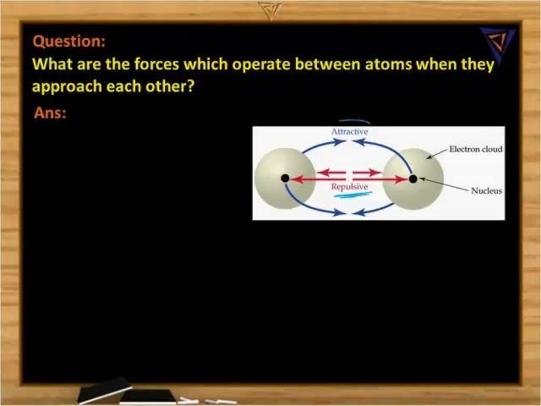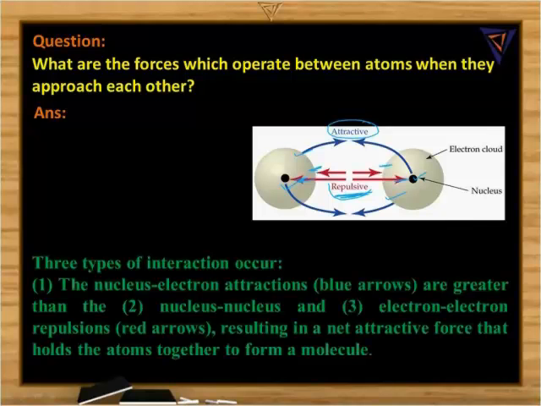Now tell me why the attractive forces arise. The attractive forces are between the nucleus of one atom and the electrons of the other, and vice versa: the nucleus of the second atom and the electrons of the first one. That is the attractive force. Then why do the repulsive forces exist? One is repulsion between the positively charged nuclei, and the other is repulsion between the electrons. So totally, three types of interactions occur: the nucleus-electron attraction, the nucleus repulsion, and the electron repulsion.